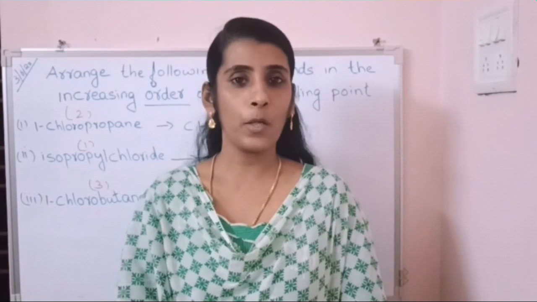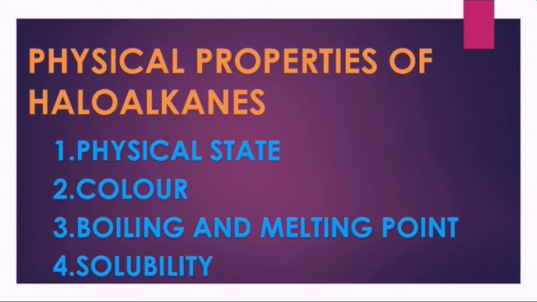Now, let us learn a new topic. Today, we are going to discuss the physical properties of haloalkanes such as physical state, color, boiling and melting point, and solubility. First physical property is physical state. When we take lower haloalkanes, they are in gaseous state. Example, chloromethane, bromoethane, etc.